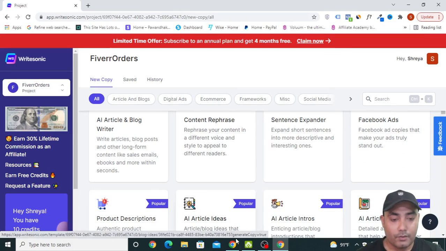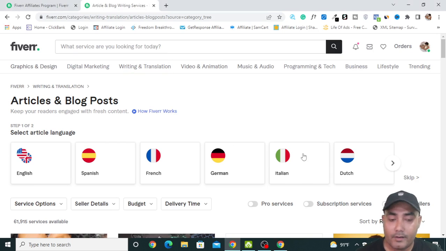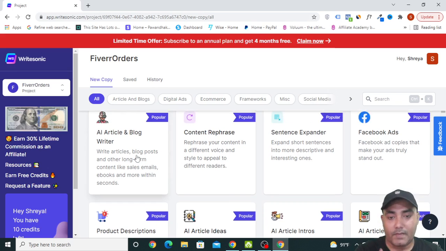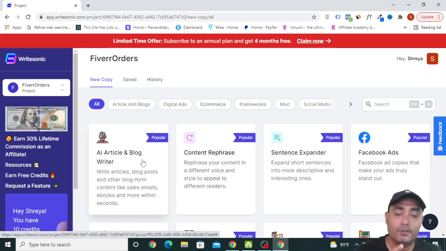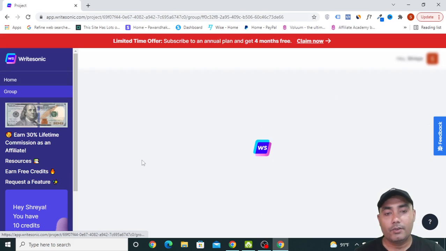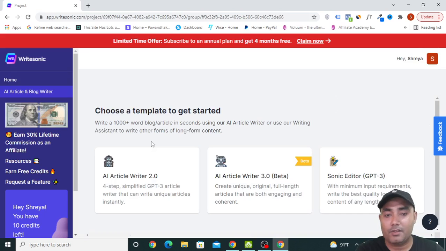Real people are going to order here, and you are going to use Writersonic to write the articles. Writersonic writes an article that sounds totally like a human being wrote it, and if you read the whole article, you cannot differentiate between a person-written article and an AI-written article. It is extremely helpful, and it is also good from the perspective of SEO.